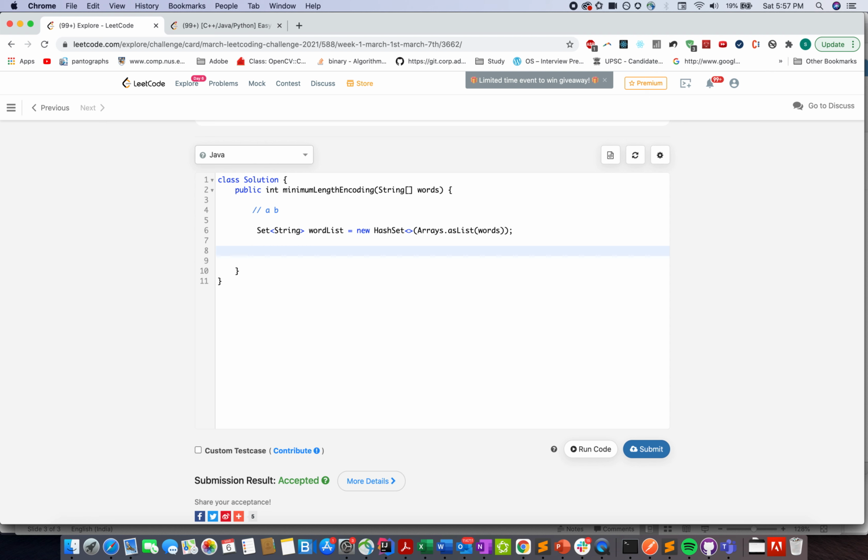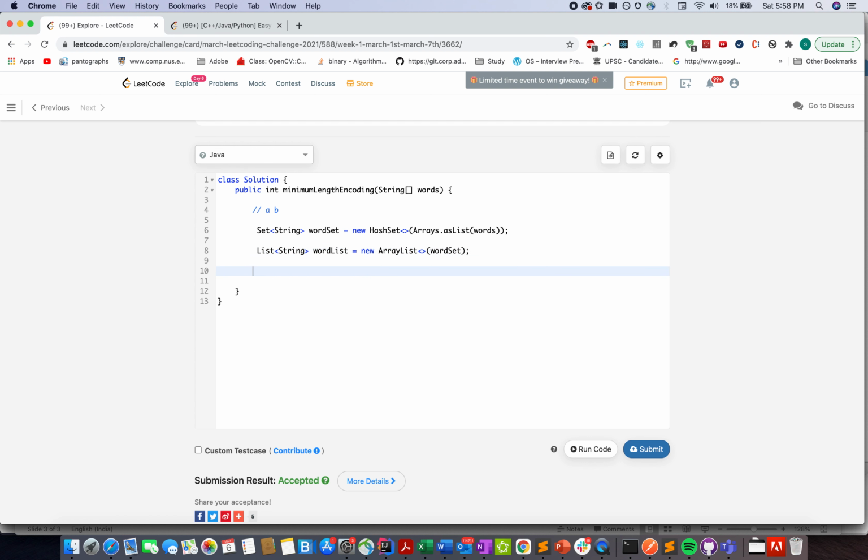And what we'll do is simply iterate over these. And how can we iterate over these? Using indexes. That would become slightly trickier. So let me just create a list using this word set. Let me call it word list, new array list using word set.